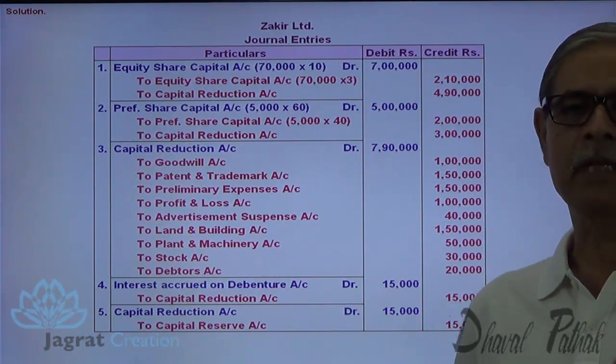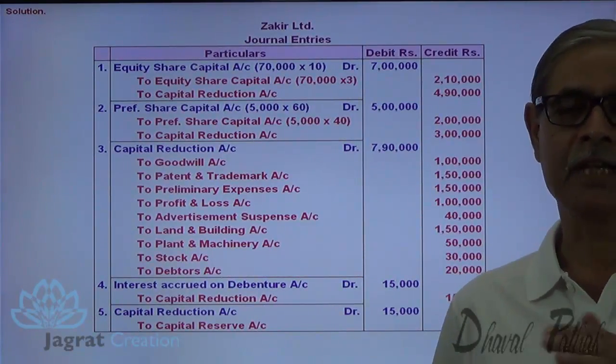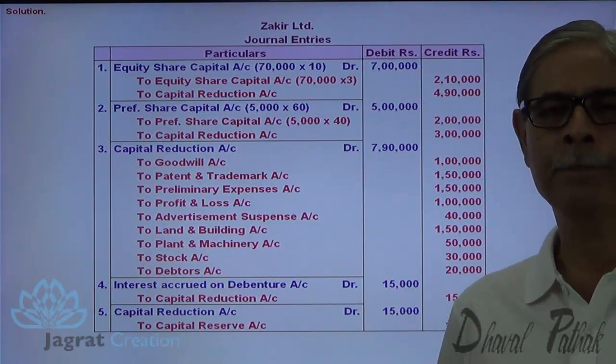So capital reduction is a process wherein accumulated losses of the company get written off against capital contributed by the shareholders as per the scheme sanctioned by the court.